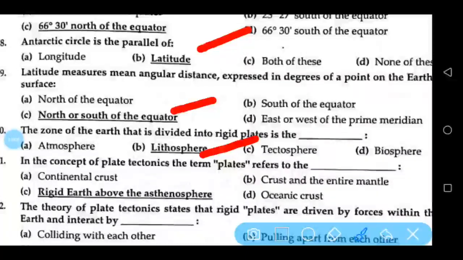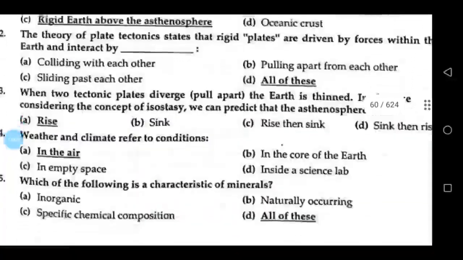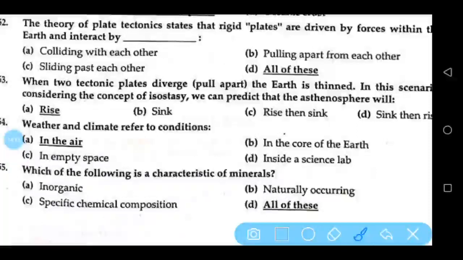In the concept of plate tectonics, the term plates refers to the rigid Earth above the asthenosphere. The theory of plate tectonics states that rigid plates are driven by forces within the Earth and interact by all of these: colliding with each other, pulling apart from each other, and sliding past each other.